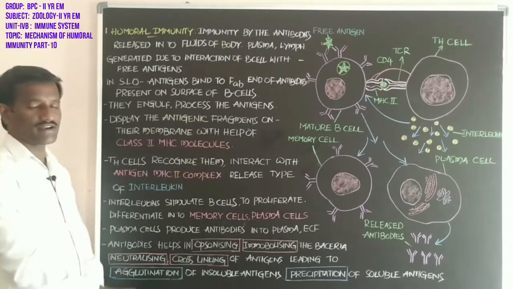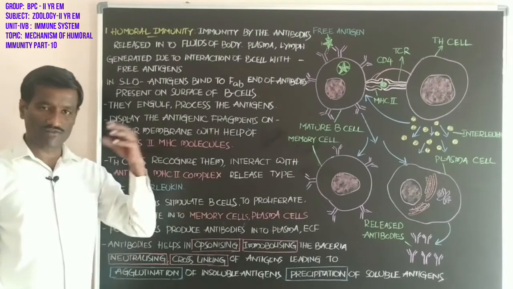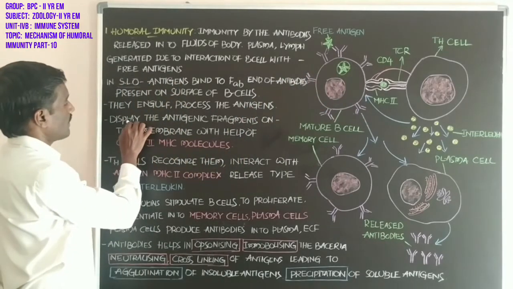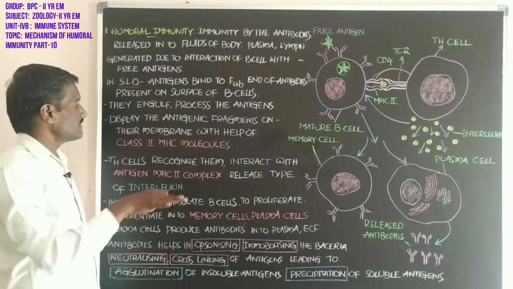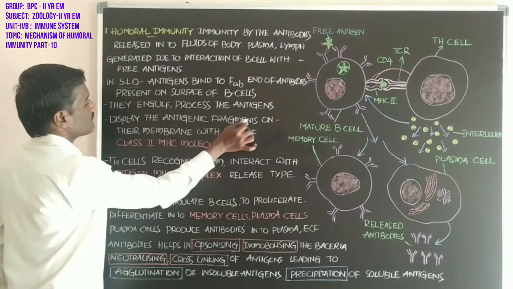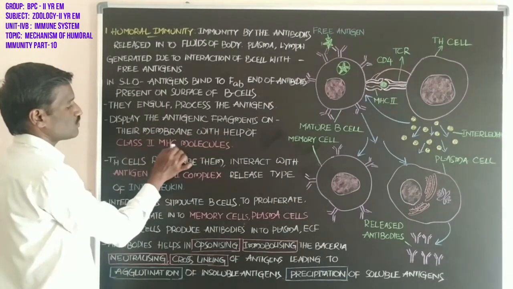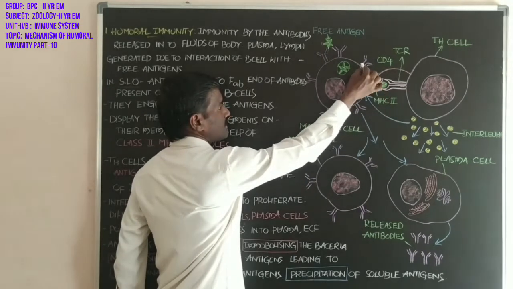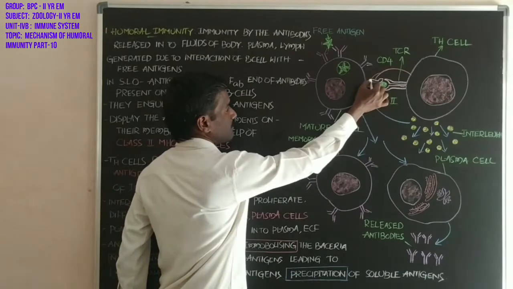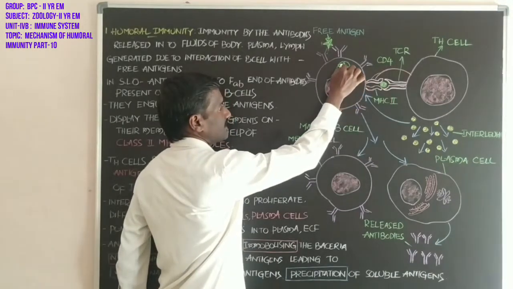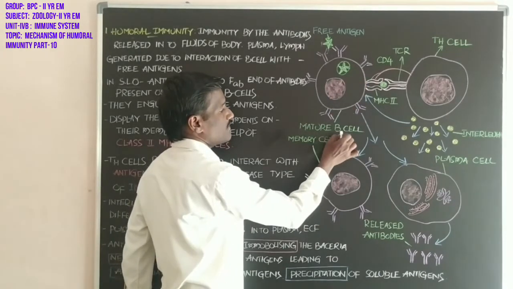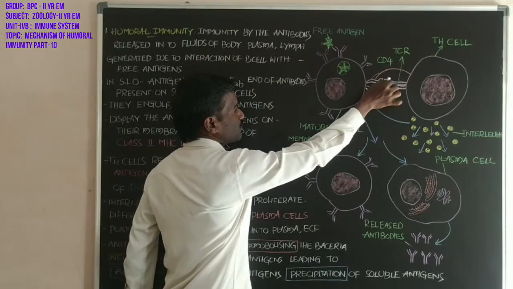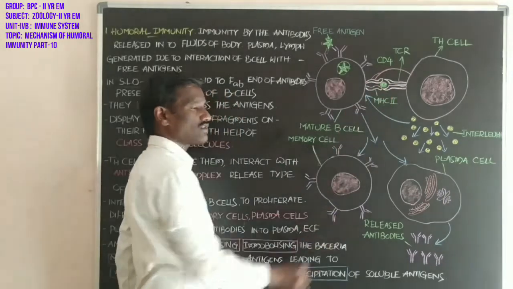Next, the antigen is engulfed by the B cell and processed in the inner part of the cell. After the processing of the antigen, the B cell displays the antigenic fragments on its membrane with the help of class 2 MHC molecules. These are class 2 MHC molecules present on the surface of the B cell. The antigen enters the inner part and is processed by the B cell. The processed fragment of the antigen is shown by the class 2 MHC molecules of the B cell.